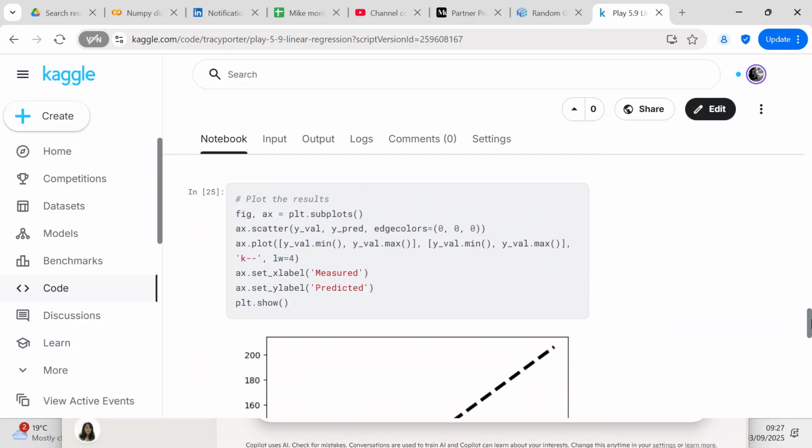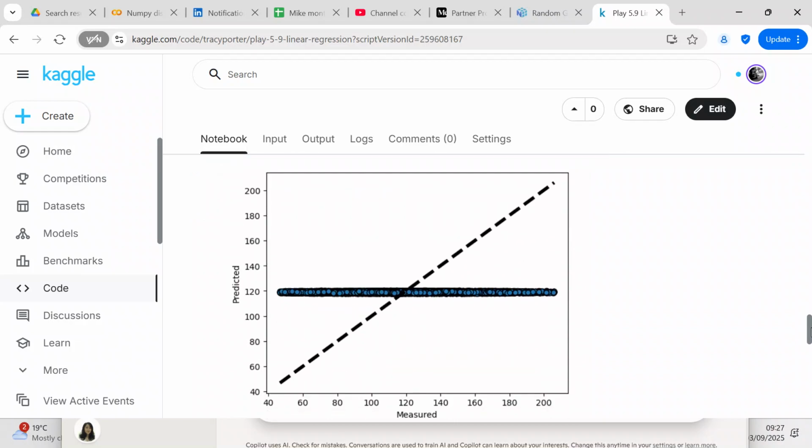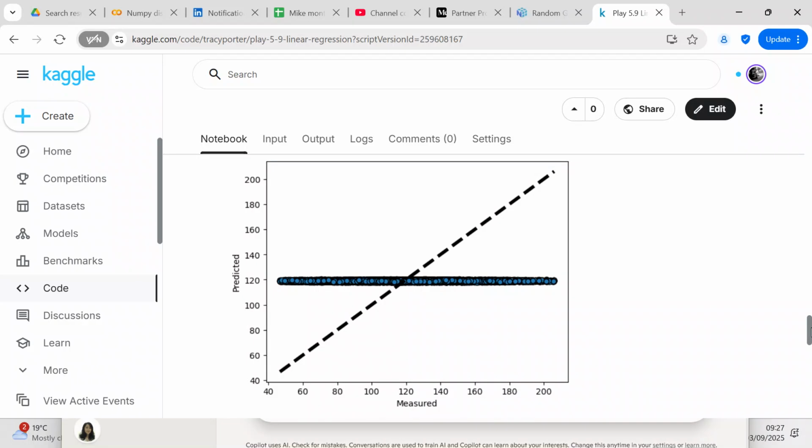So I went and found some code from a previous linear regression that I had done, and this is the code for a previous linear regression that I had done. And so you can see it's got a score of about 120, and it's not following the actual line. So the dashed line is your actual Y validation data, and then the dots are the predictions.